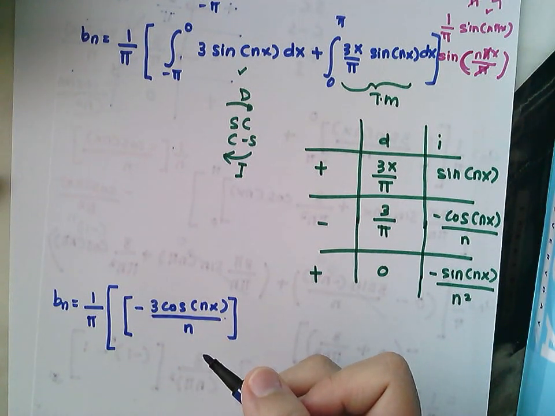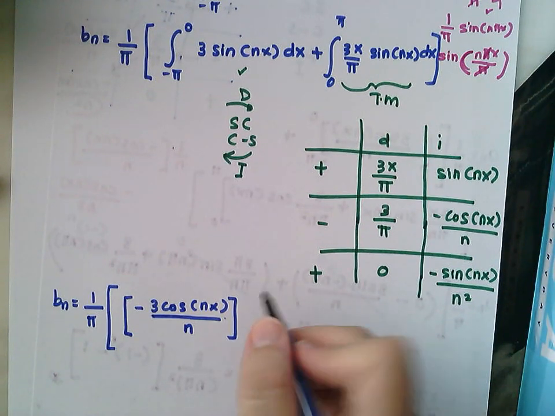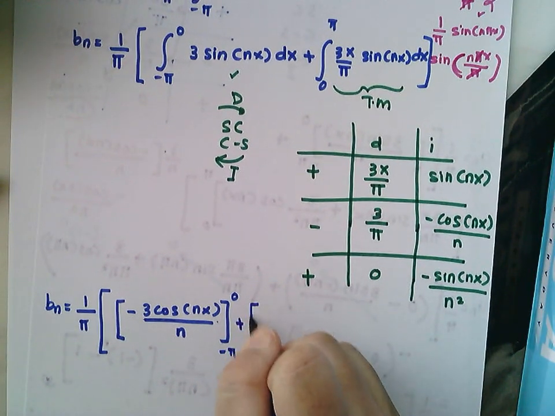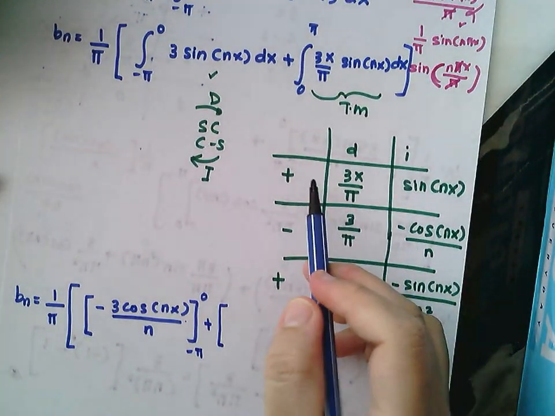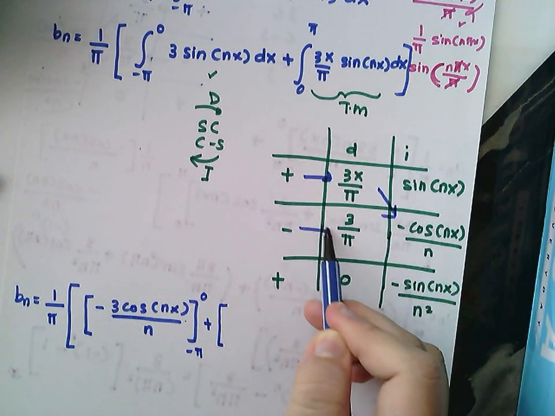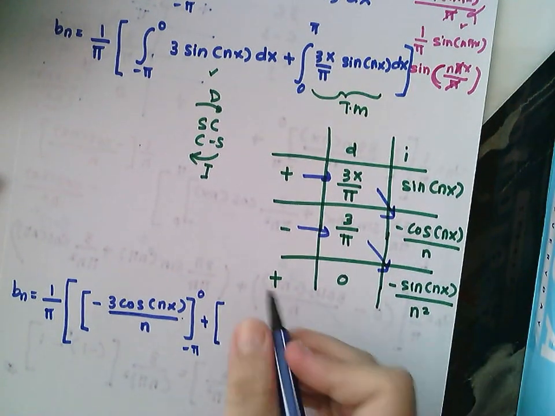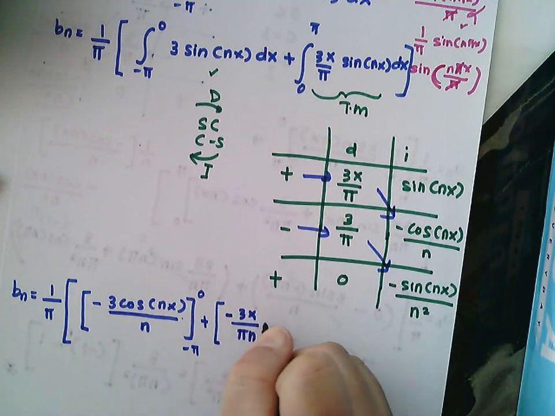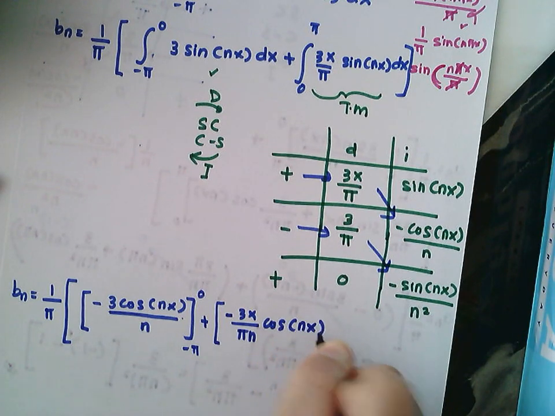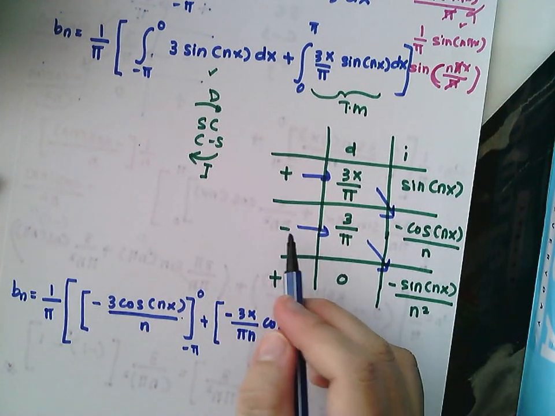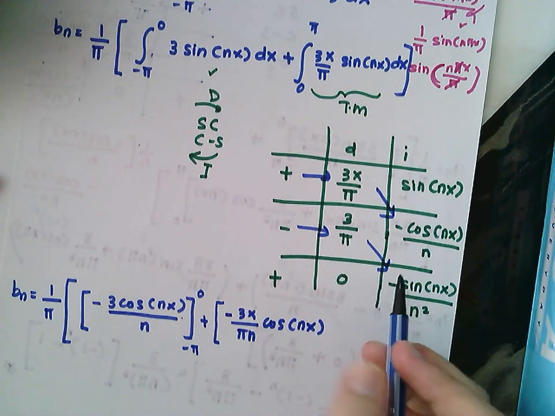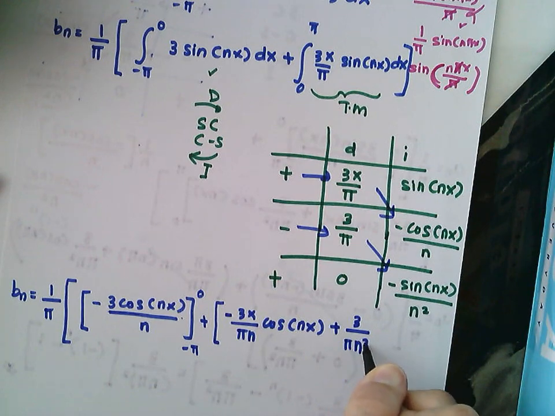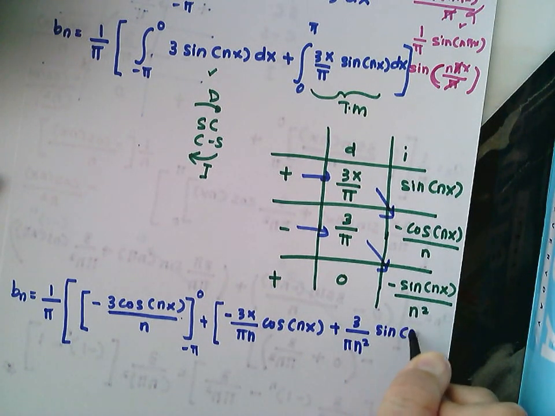Okay, so the upper limit here is 0, the lower limit is negative pi. So plus, for the second function here, you're going to take the result from your tabular method. So you will have negative 3x over pi n cos nx, minus minus, then you will have plus 3 over pi n squared sine nx.